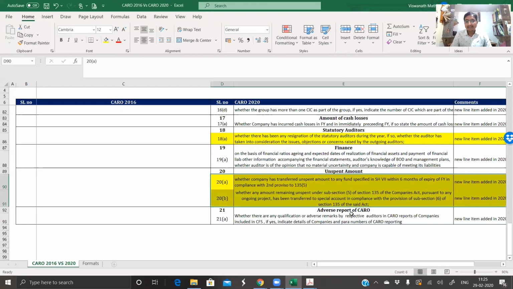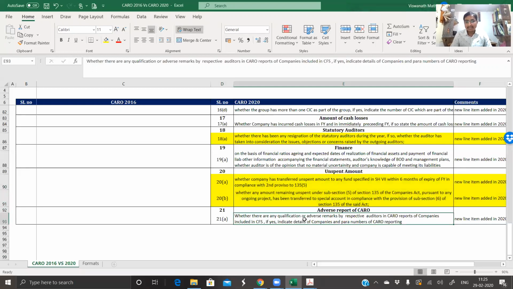And adverse report of CARO: whether there has been any qualifications or adverse remarks by respective auditors in CARO reports of the companies included in consolidated financial statements. If yes, indicate details of the companies and the para numbers of CARO reporting. So this is applicable where you are actually doing a consolidation of financial statements and auditing of consolidated financial statements.